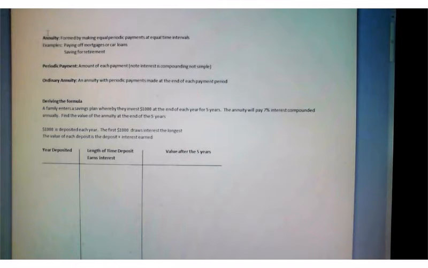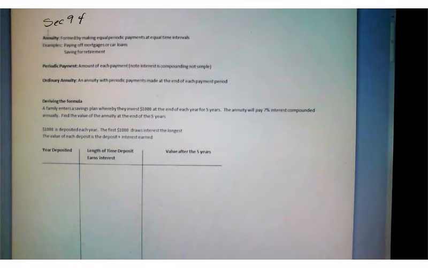Instead, what we do is we save incrementally. So we'll put away a little bit over a long period of time. These are what are known as multiple transactions. In section 9.4 of your book, we talk about annuities. And we're going to talk about first the growth kind of annuities. So an annuity is just simply formed by making equal periodic payments at equal time intervals.